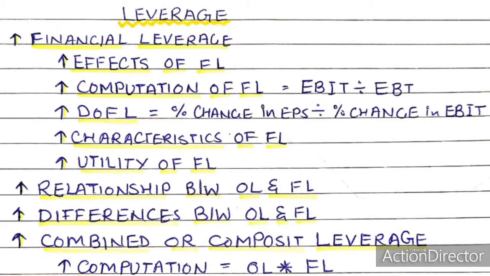Number 2. Effects on financial risk. With the presence of financial leverage, the percentage change in earnings per share is more than the percentage change in operating profits. For example, if a 10% increase in operating profits results in a 20% increase in EPS, then a 10% decrease in operating profits will result in a decrease of 20% in EPS. Thus, with the use of financial leverage, financial risk increases.